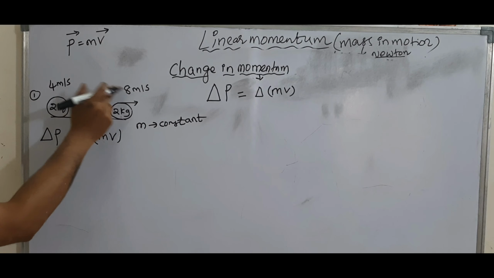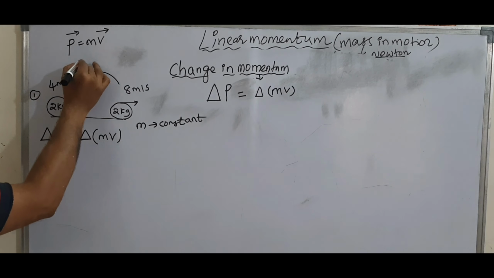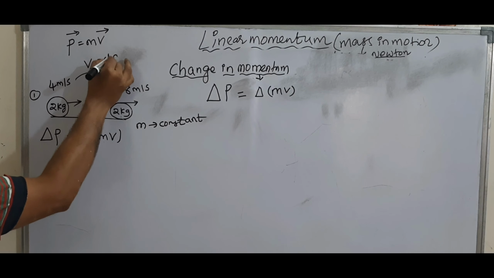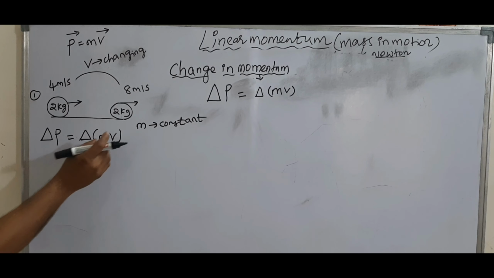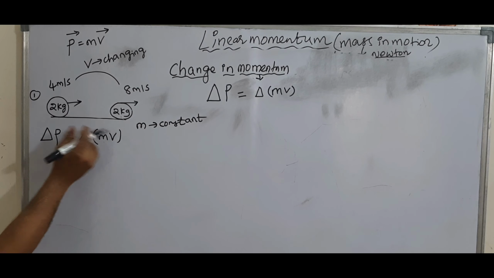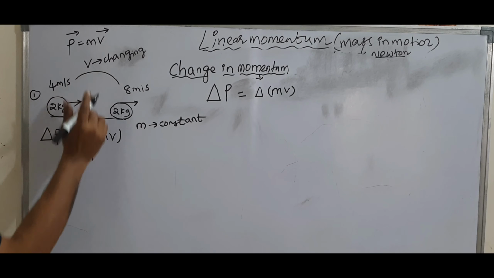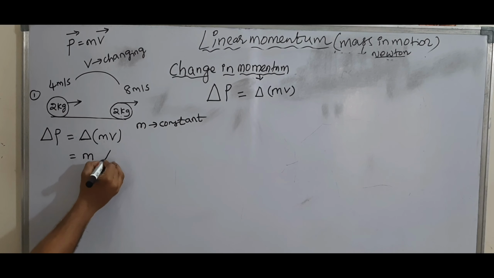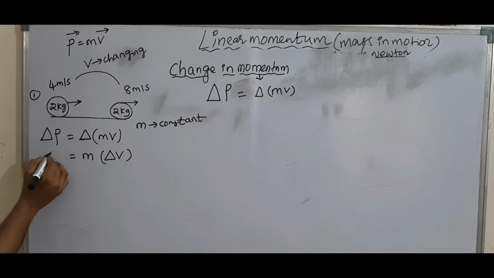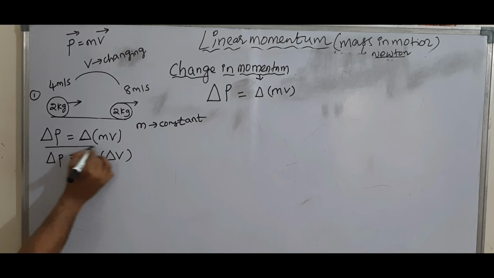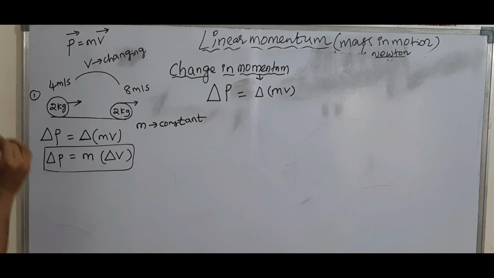Which one is changing here? Velocity is changing. So mass is constant, bring mass outside, so m. Velocity is changing, so apply delta for the change only. Then this is the formula for change in momentum.